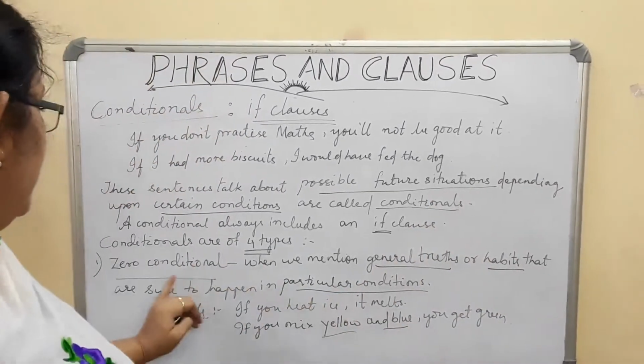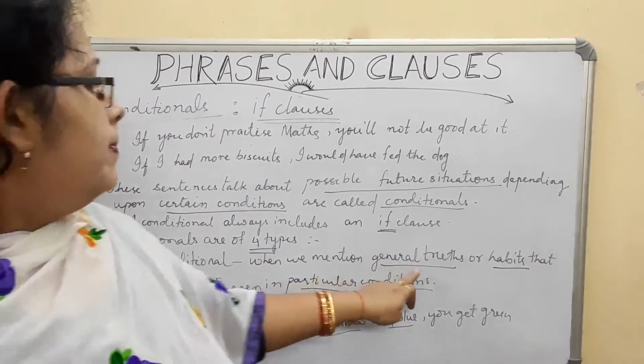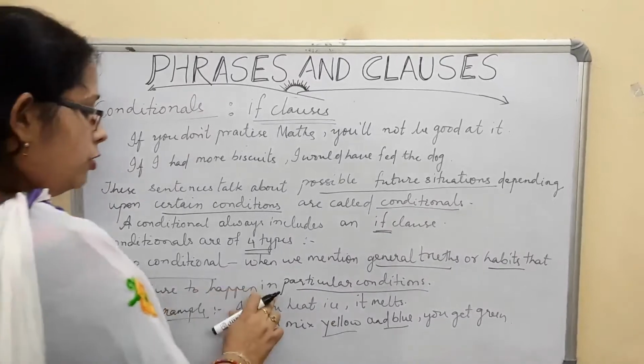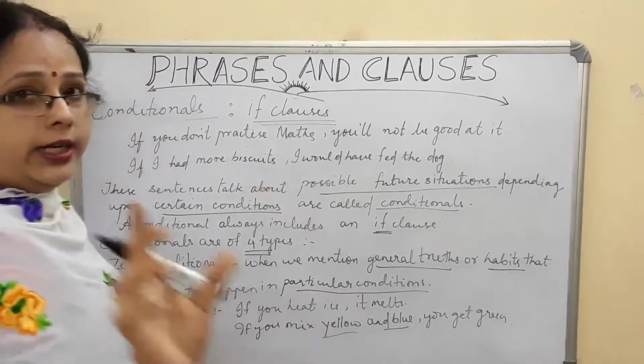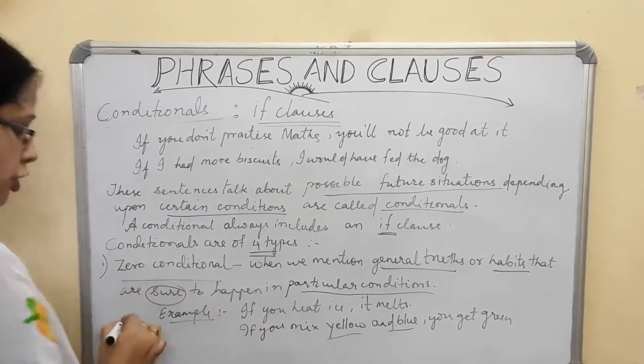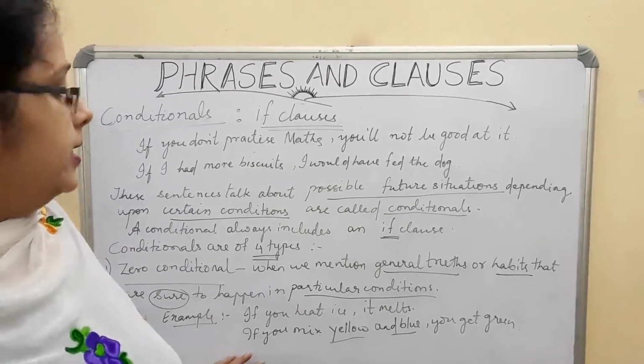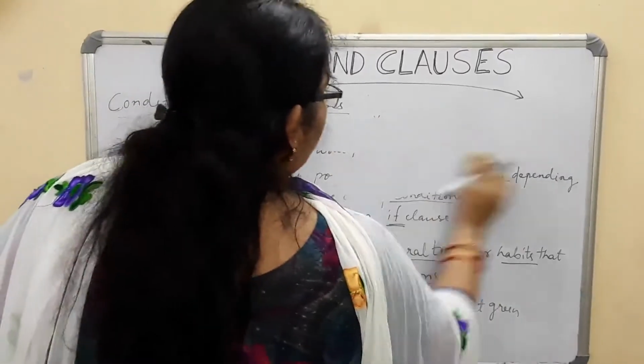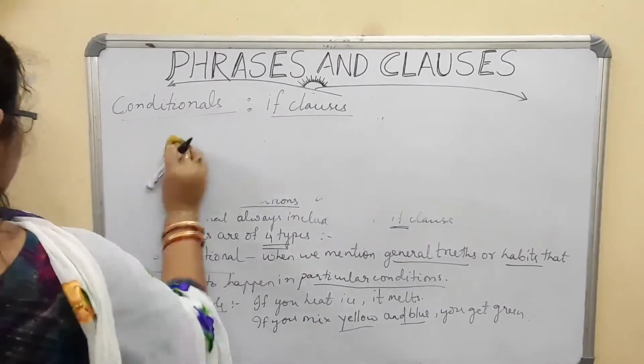So what did I say? It is a zero conditional when we mention general truths or habits that are sure to happen in particular conditions. Remember the word sure. It has no other chances. Now what is the first conditional?